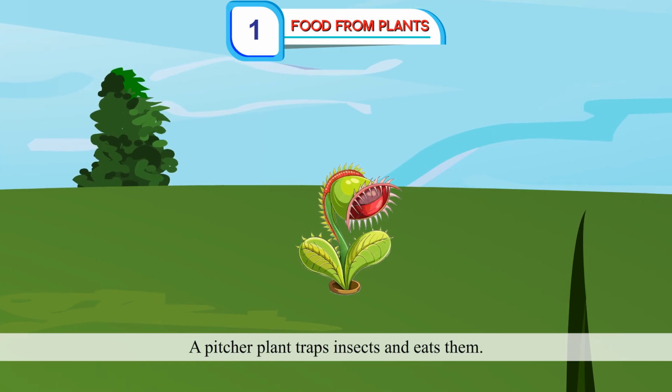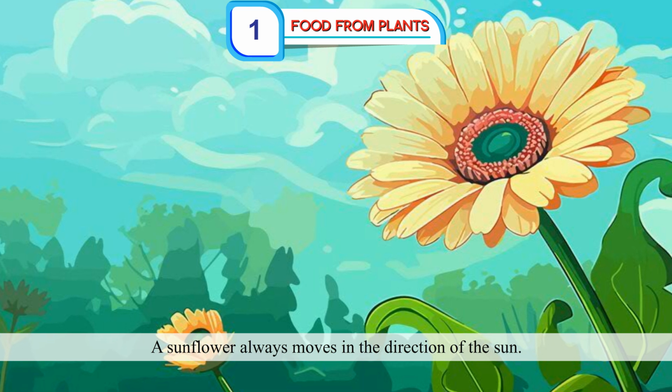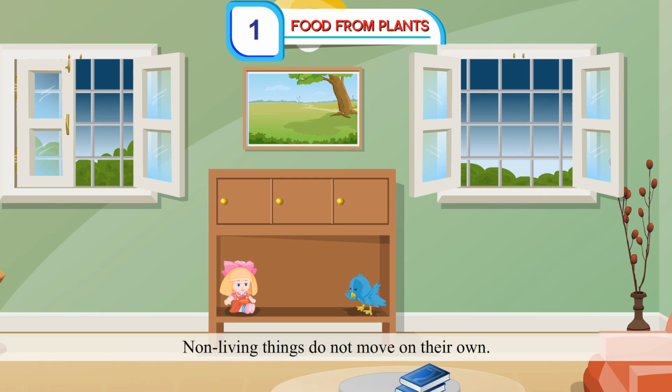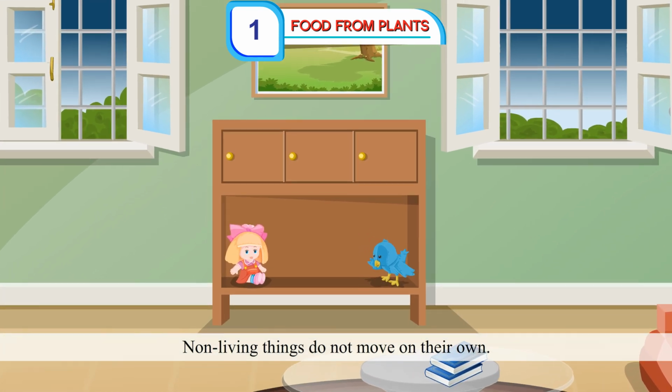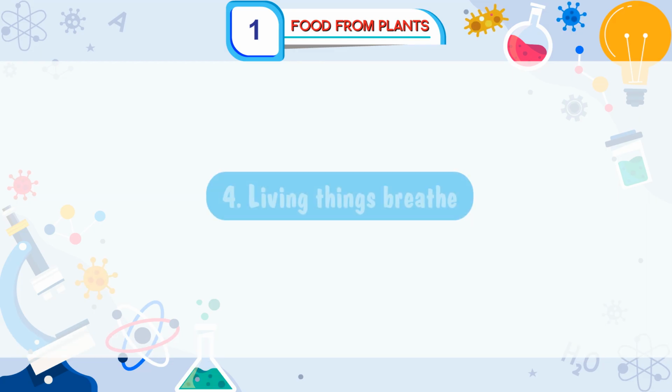A pitcher plant traps insects and eats them. A sunflower always moves in the direction of the sun. Non-living things do not move on their own. They move only when we make them move.